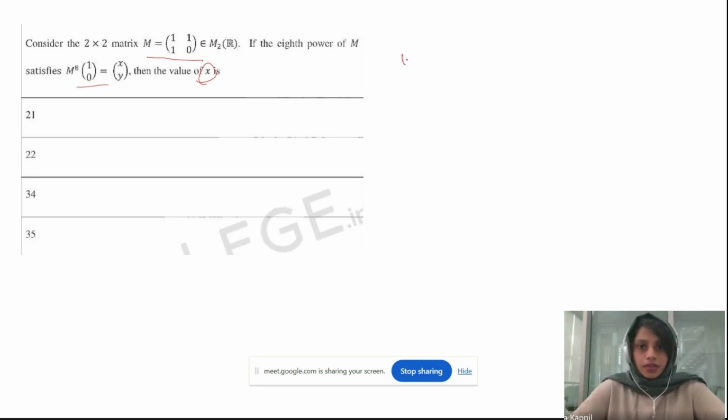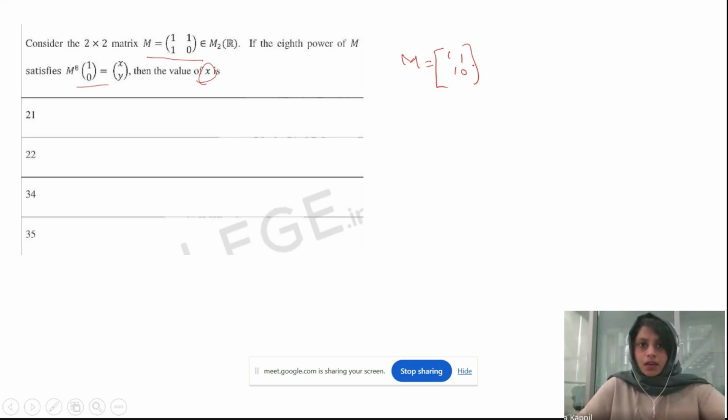Here we have the matrix M, which is equal to 1, 1, 1, 0, and we need to find M to the power of 8. You know 8 is 2 cubed, so we can write this as M square, whole square, and the whole square. First we need to find M square, then M to the power of 4, then M to the power of 8.